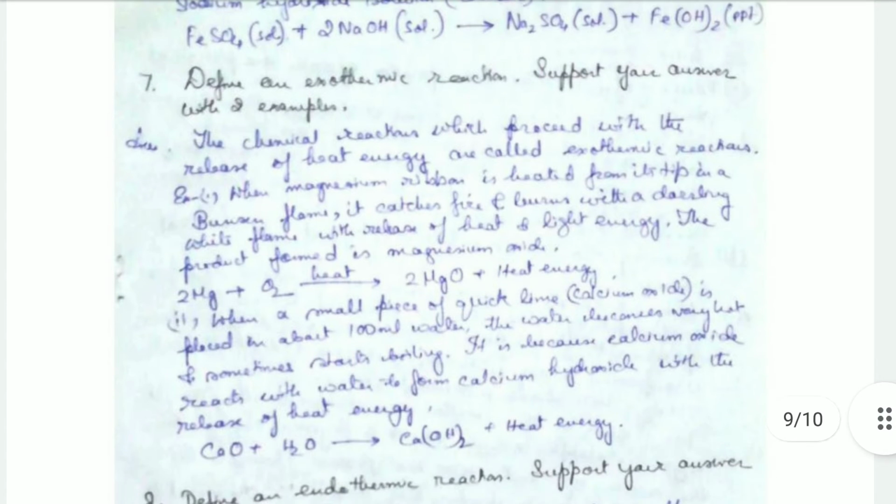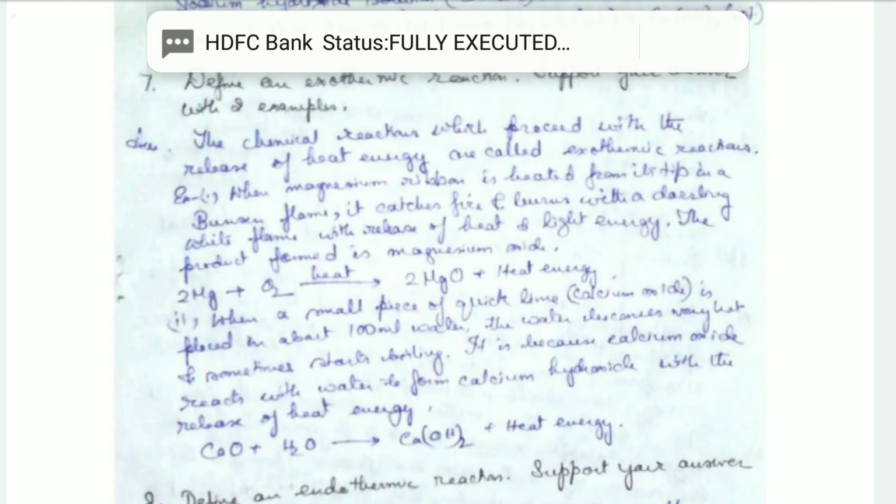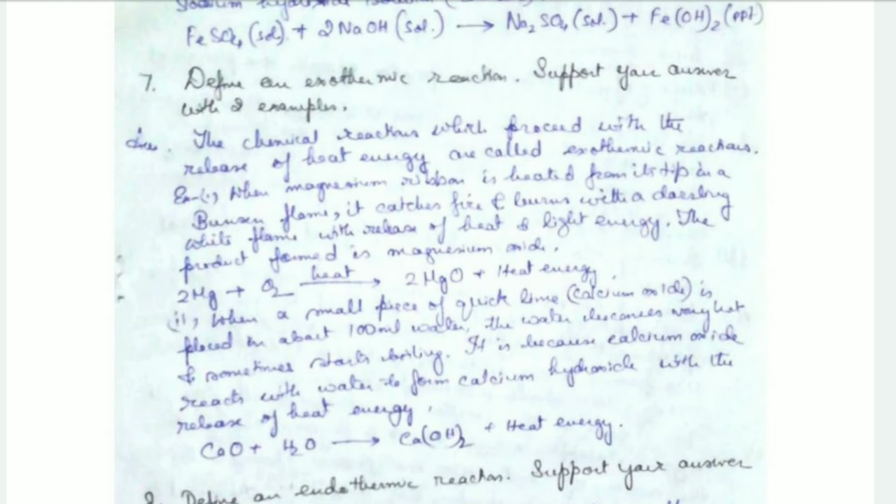See, exothermic reactions are the chemical reactions which proceed with the release of heat energy. For example, when magnesium ribbon is heated from its tip in a Bunsen burner, then it starts burning into a flame. It catches fire and it burns with a dazzling white flame.